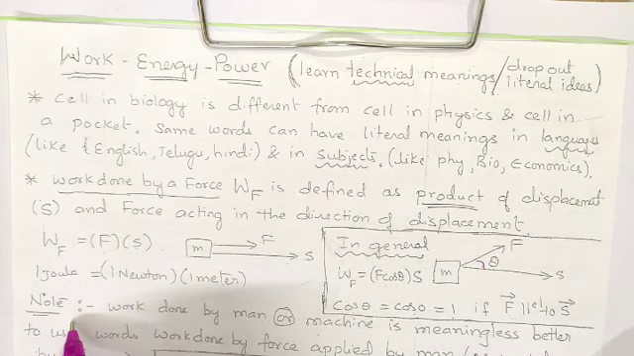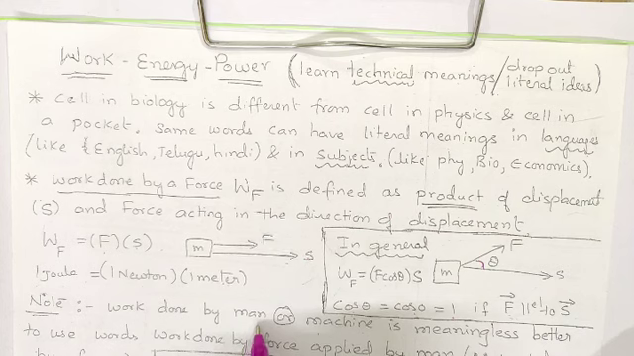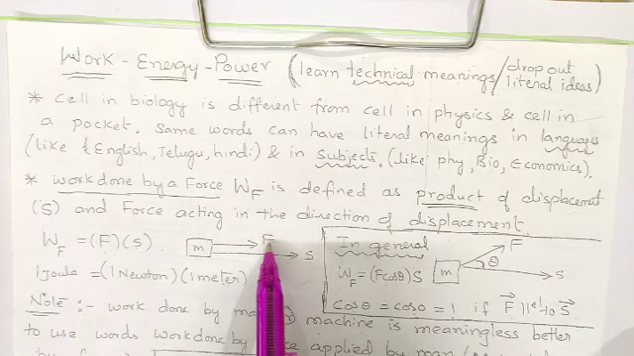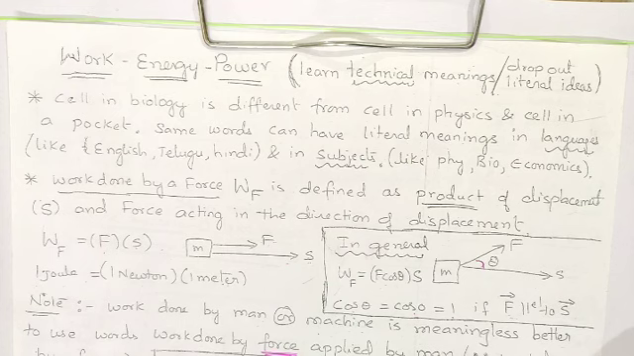Next, note this one. Never use the words "work done by a man" or "work done by a machine." These kinds of words are meaningless in physics. Better you use "work done by force applied by man." This force is important because work is done only by force in physics. Without the word force or displacement, work loses its meaning. Instead of "work done by man," use "work done by force applied by man." Similarly, work done by force applied by machine. But better to avoid the words man and machine, because force is important. Therefore, work is done by forces.